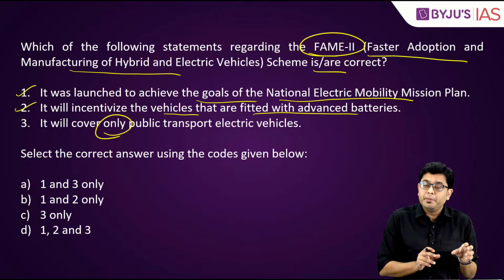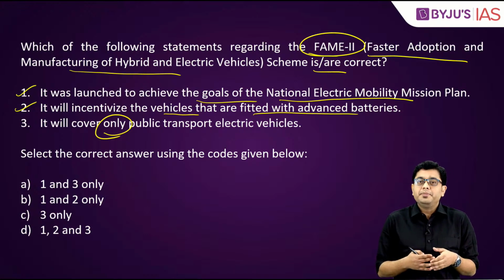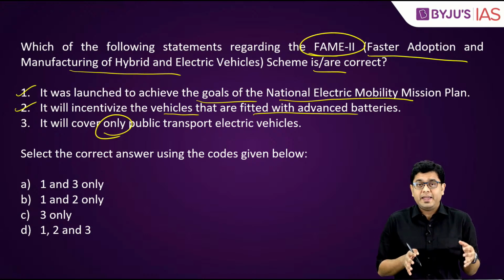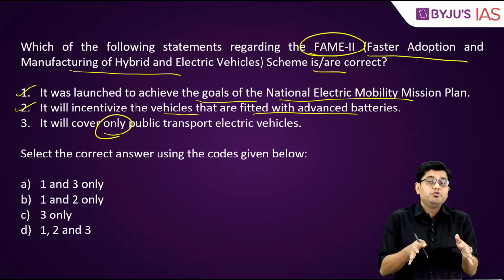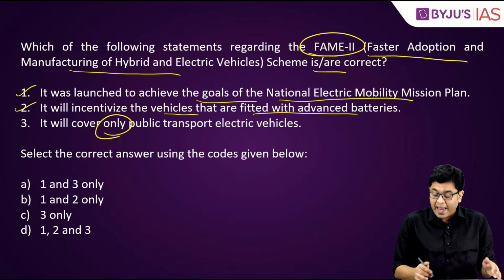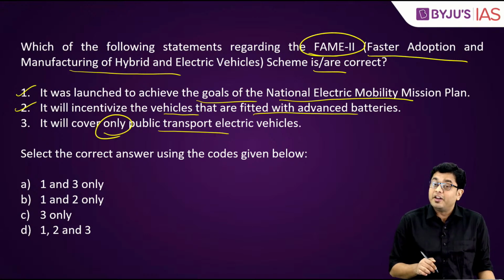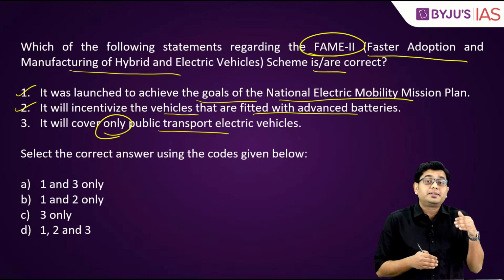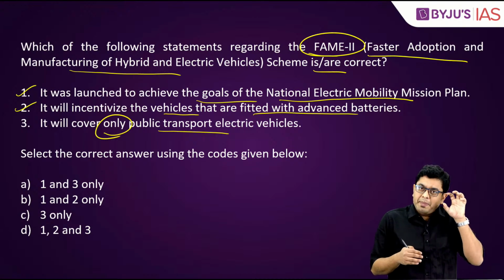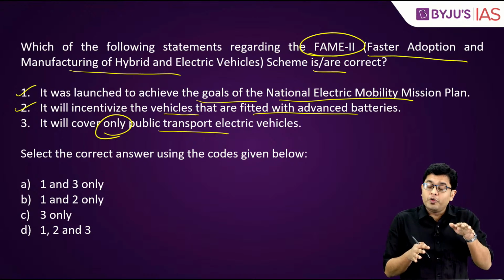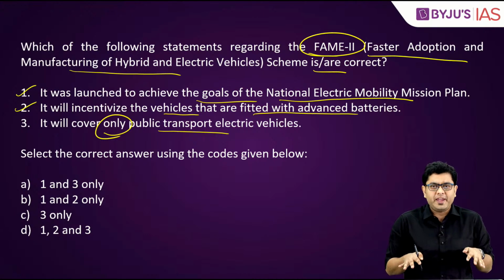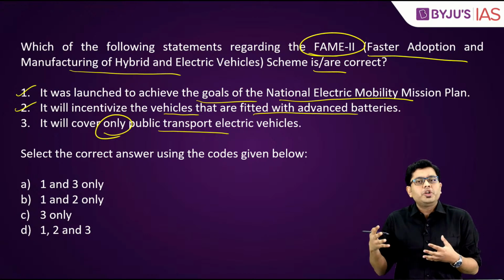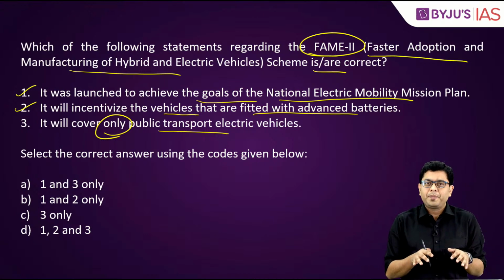Wherever absolutism is used, most of the times there is an exception which lies thereby. Now, when it comes to the FAME program, it is true that public sector and basically public transport electric vehicles are targeted, and the main idea is that if you involve electric vehicles in almost all the public transport vehicles, your overall emission will come down drastically.